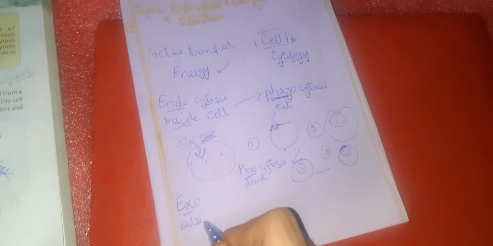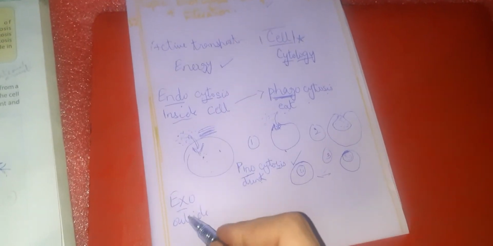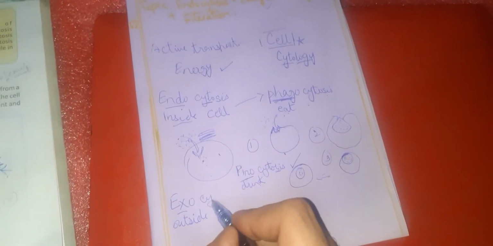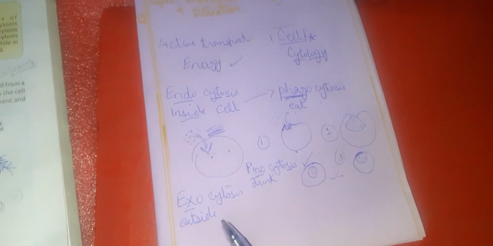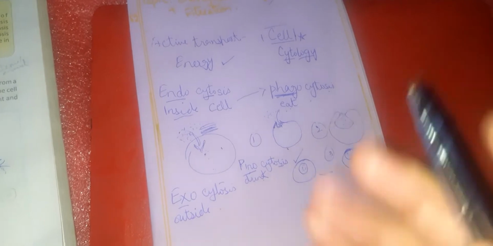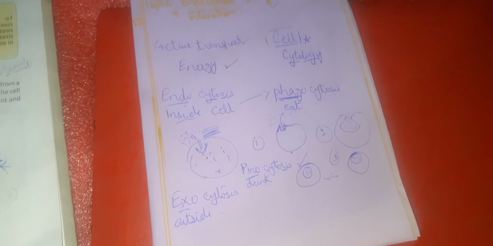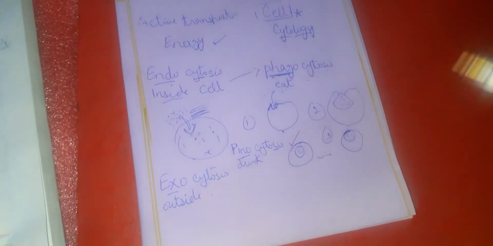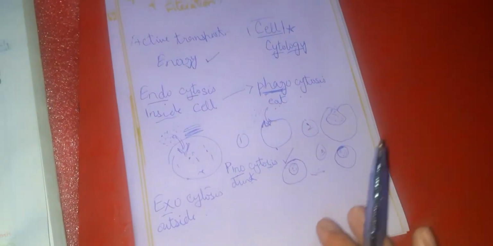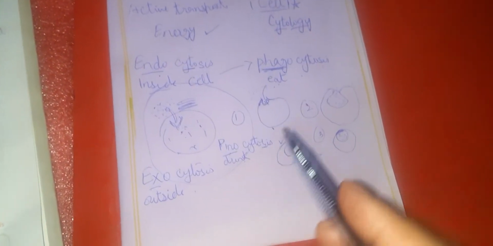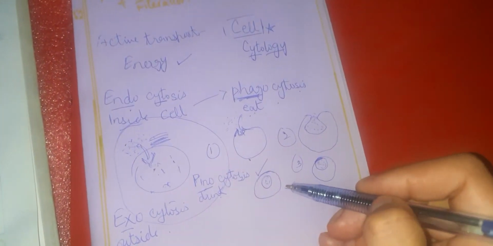Coming towards exocytosis. Now again looking at the word, exo means outside. Outside the cell. Cytosis, right? This means that the materials or waste products which are in the cell are sent outside of the cell to the cellular environment. This is its environment, right? So in this case, we reverse the endocytosis process.